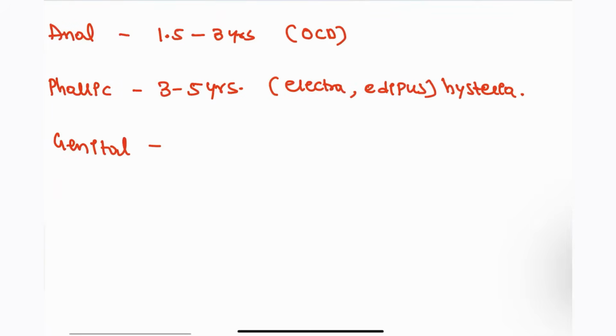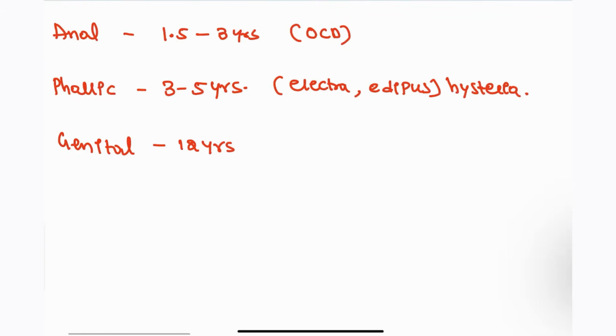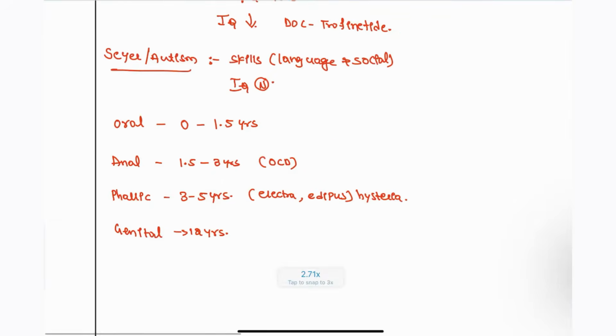In the genital stage, which is more than 12 years, the patient is moving into adulthood. So they are more into the genital side, genital functioning, and how they are going to be engaged. These are some of the important points that you have to know about these stages.